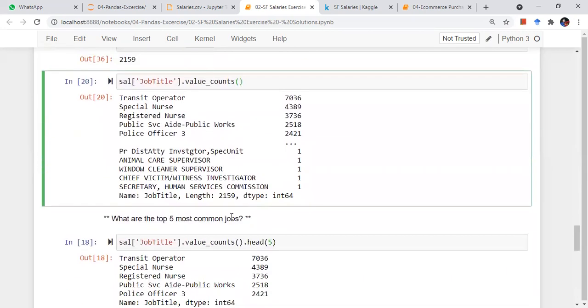Now I want the top 5 most common jobs. So basically these are the job titles, and the most common will be the top 5. So I just want the top 5 rows. So I can do dot head, right? Because see, not everything is being printed, because there are 2,200 rows. So I can just see the head like this.